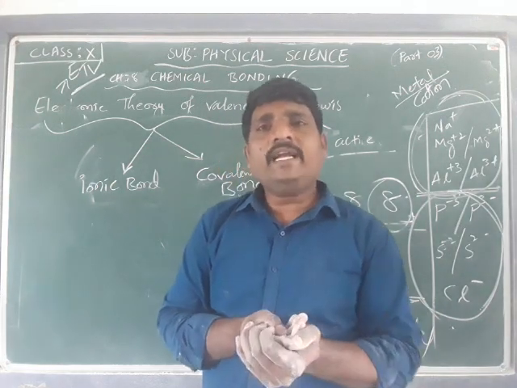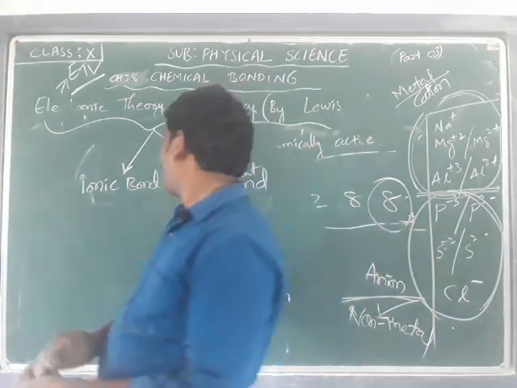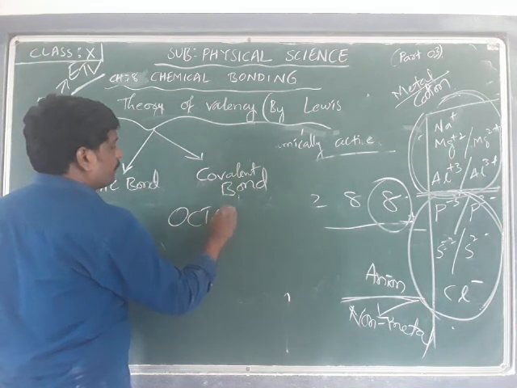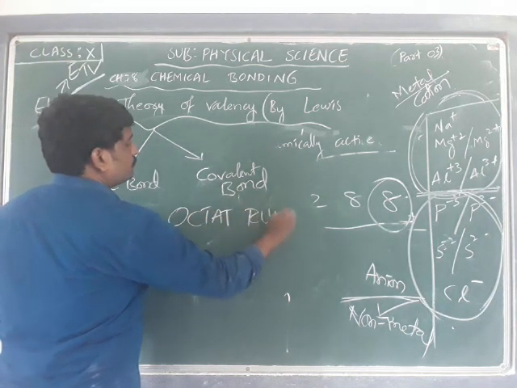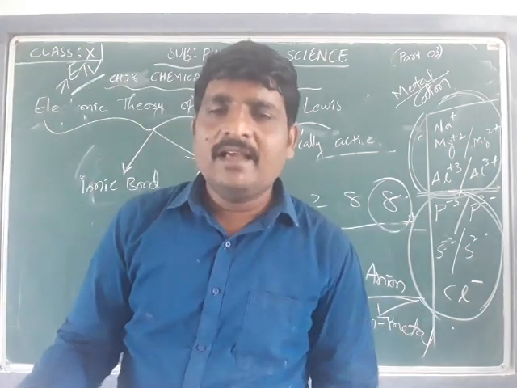If you summarize the octet rule, possessing 8 electrons in the outermost shell is the octet rule.